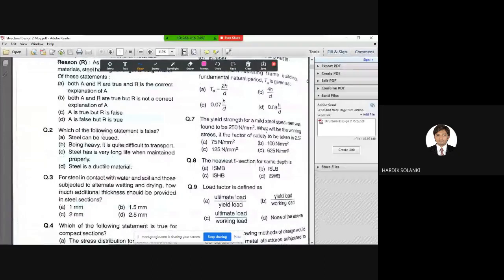The yield strength for mild steel specimen was found to be 250 Newton per mm square. What will be the working stress if the factor of safety is taken as 2.5? Okay, this is somewhat of an explanatory question. Question number 7. What you are supposed to find? You are supposed to find working stress. So what is the formula to find working stress? Yield strength divided by the factor of safety. Exactly.